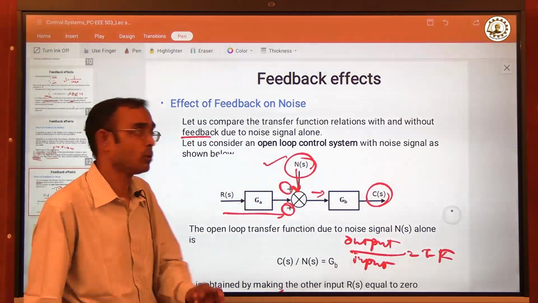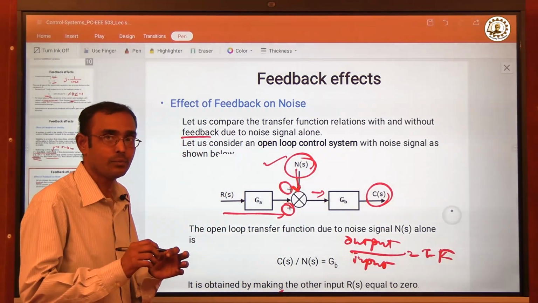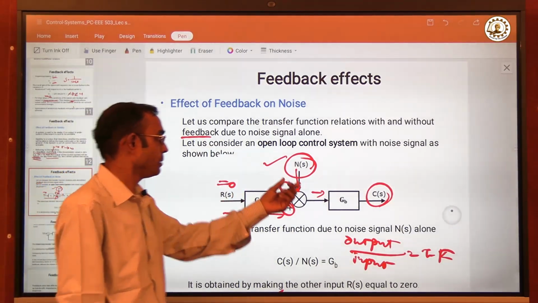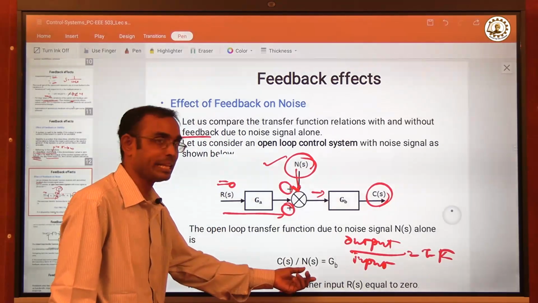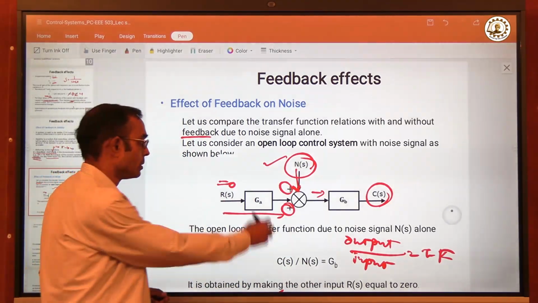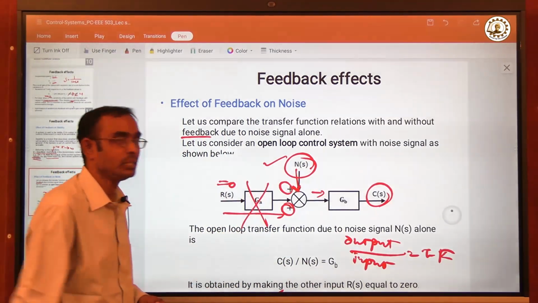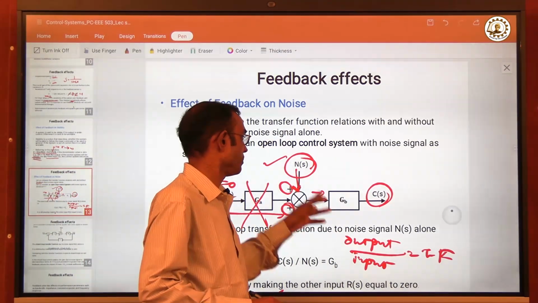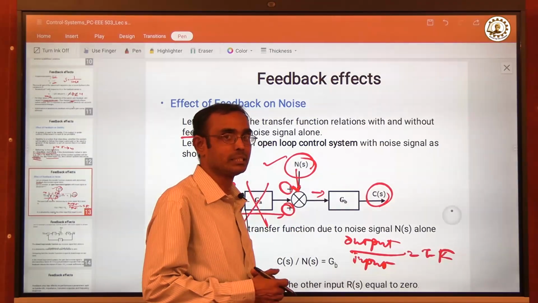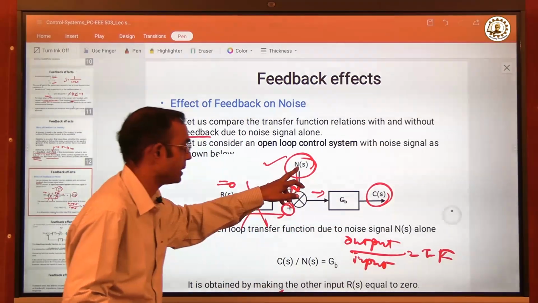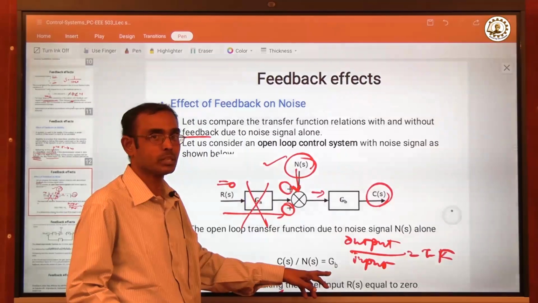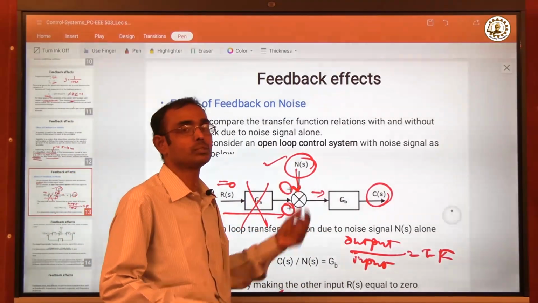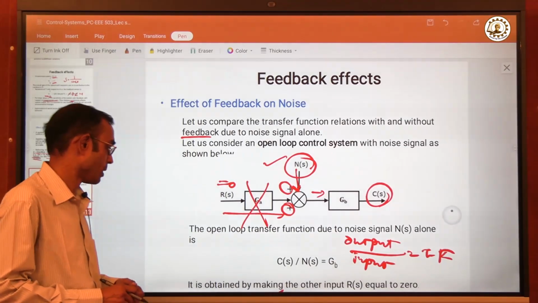Since it is noise signal alone, we are considering for the time being R(s) equal to 0. So the only input working for the system is N(s). Now since R(s) is 0, that means GA is not in your diagram. So only GB is present in your diagram, N(s) is input and C(s) is output. So therefore output by input is the transfer function GB for this case when the noise is acting alone for this open loop system.